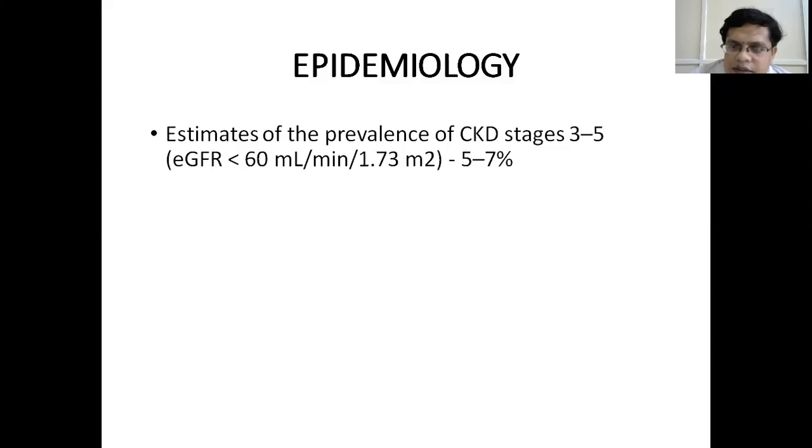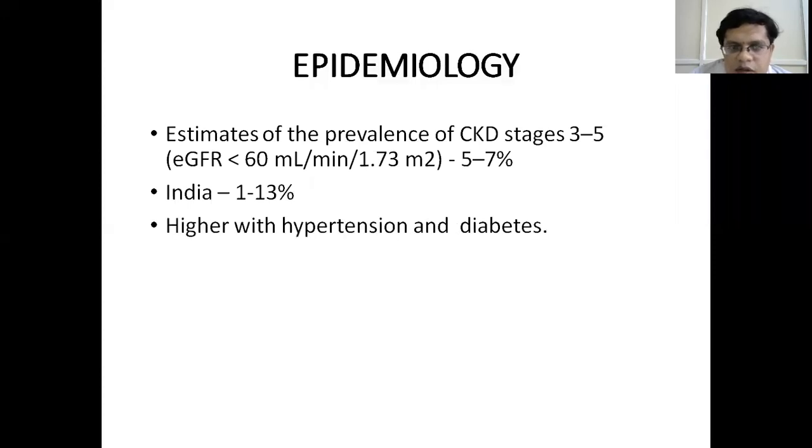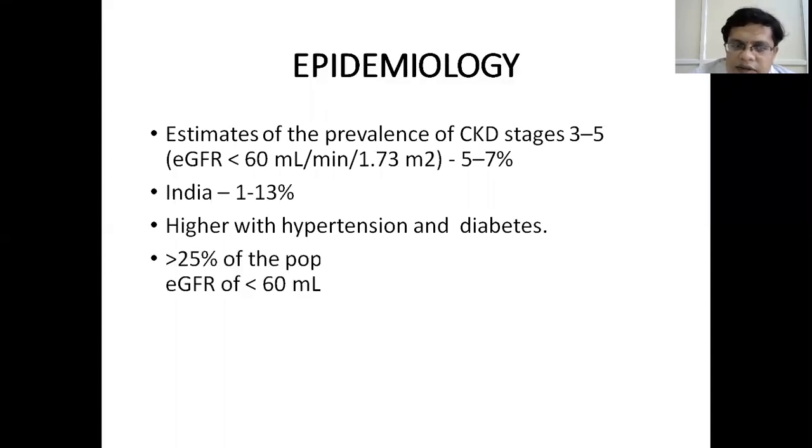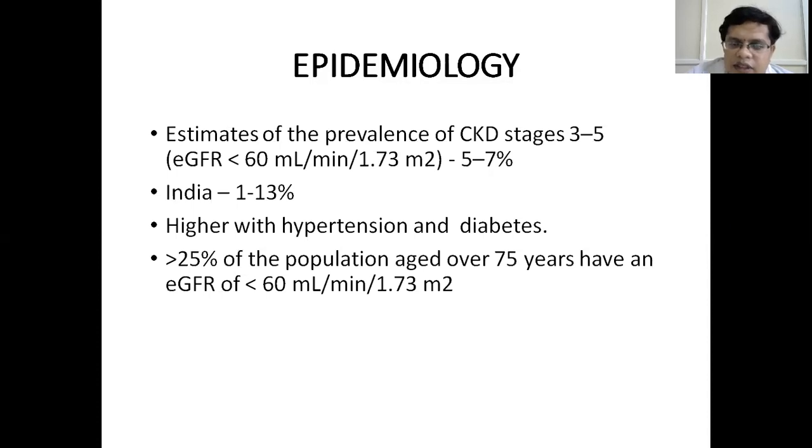So we have seen what is chronic kidney disease and what are the stages of chronic kidney disease. Now the epidemiology of chronic kidney disease. For CKD stage 3 to 5, the estimated prevalence worldwide is 5 to 7%. In India, it is about 1 to 13%. The most common causes of CKD are diabetes and hypertension. Above 75 years, about one quarter of the population have eGFR less than 60 ml per minute.